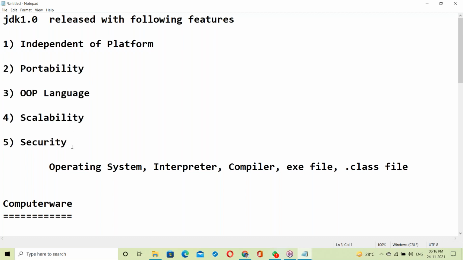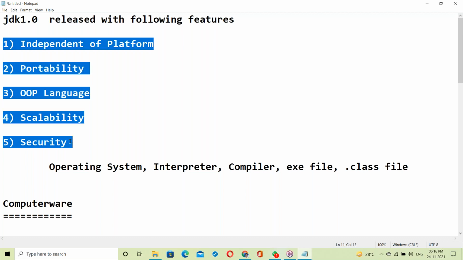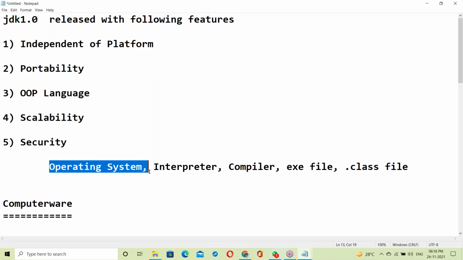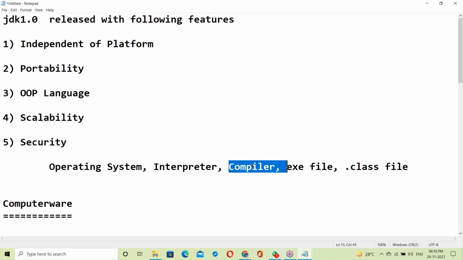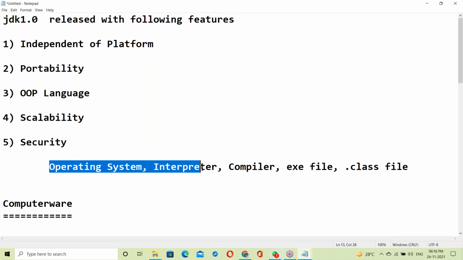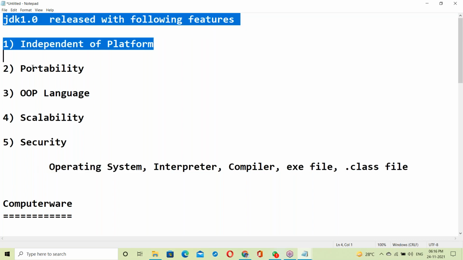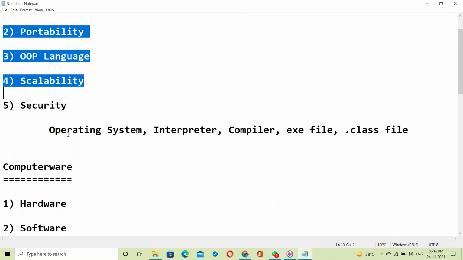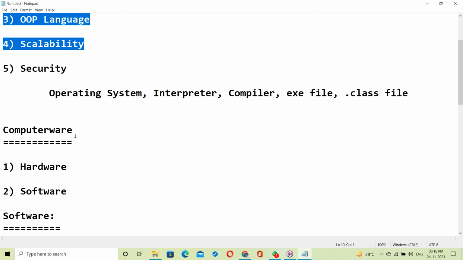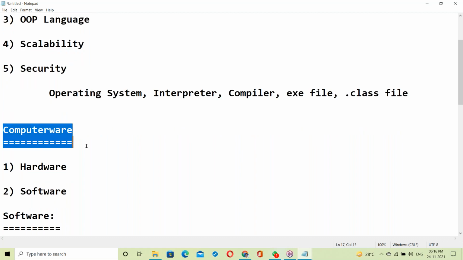To understand all of these features, first of all, some basic knowledge is required, about interpreter, compiler, and so on. Once you have this knowledge, it is easy to understand all of these features. So I'm starting from the basics, from scratch, so even non-IT people can understand very clearly.